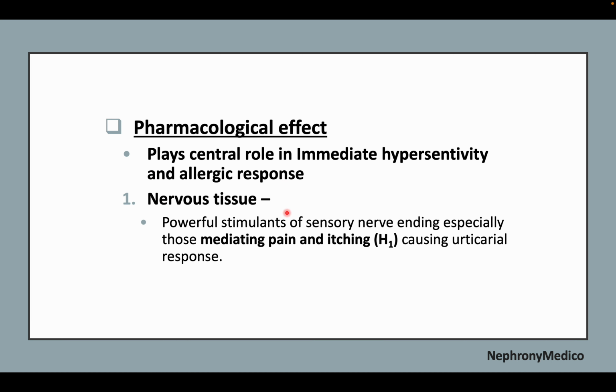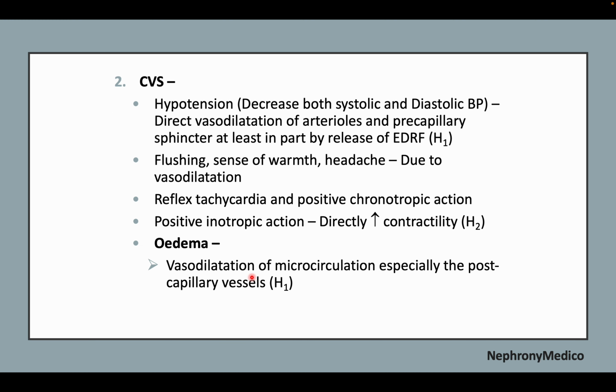In case of nervous tissue, it is a powerful stimulation of the sensory nerve ending, especially those mediating pain and itching, H1 causing urticarial response. In CVS, hypotension, flushing, sense of warmth and headache, reflex tachycardia and positive chronotropic action, and positive inotropic action and edema due to vasodilatation of the microcirculation, especially the post-capillary vessels may be seen.